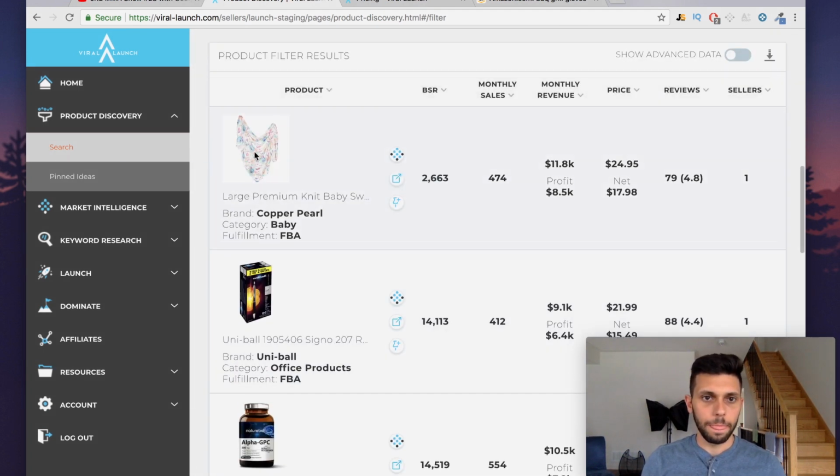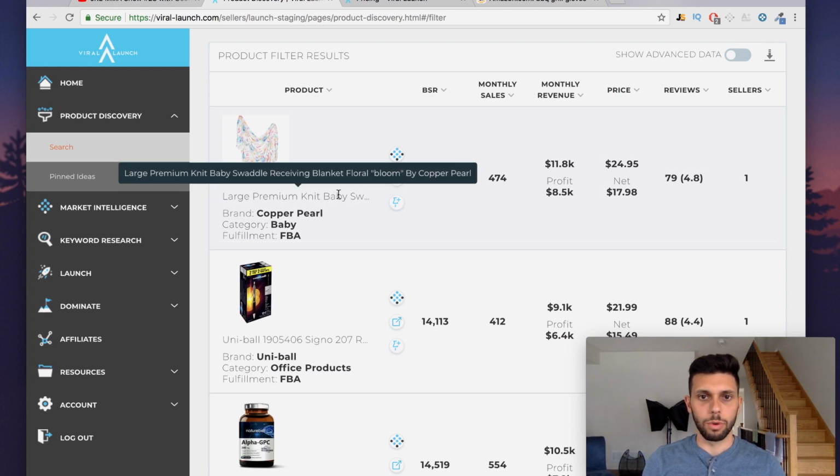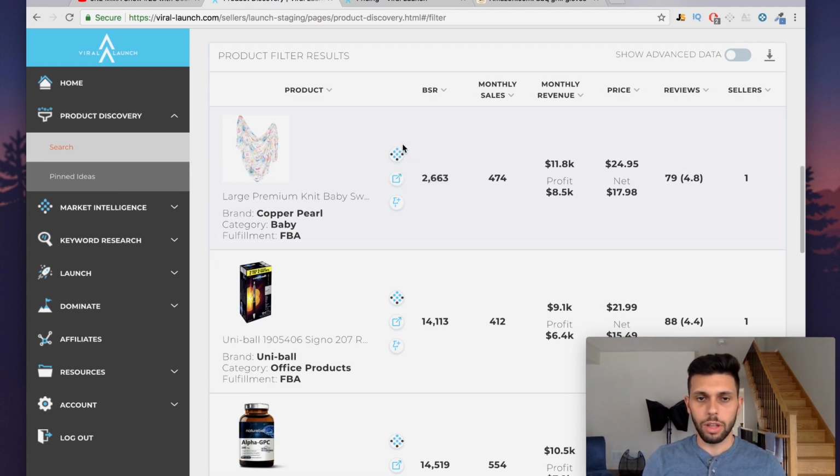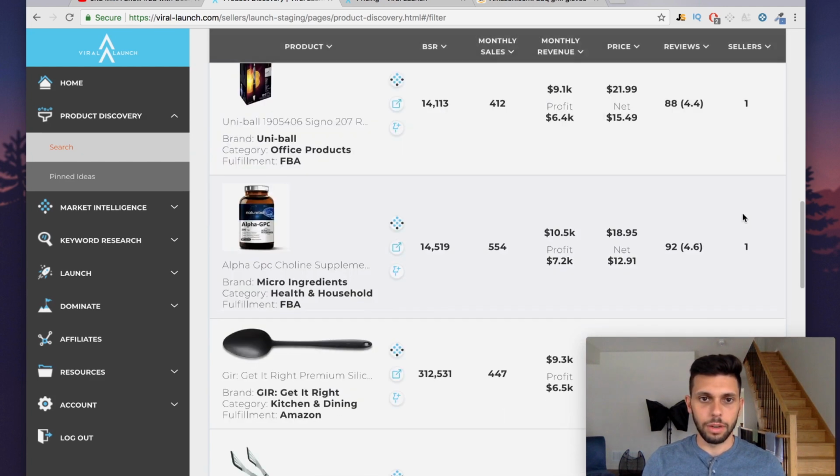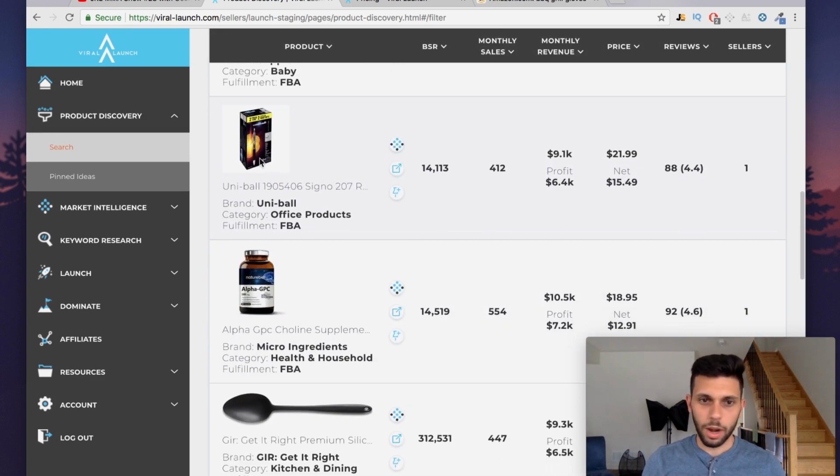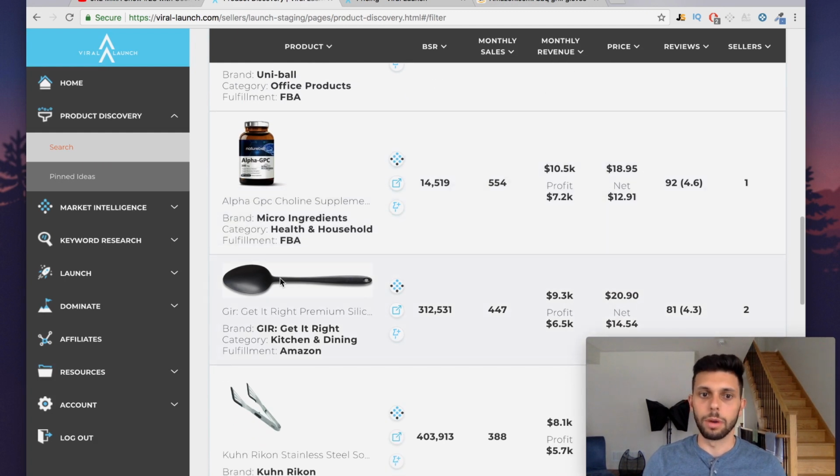So large premium knit baby, floral, whatever. Let's just, not necessarily do I want to do product research. I want to see what cool stuff they have that Jungle Scout maybe does not have. So far it looks pretty similar. Maybe it's pulling up more products. That's maybe more accurate.